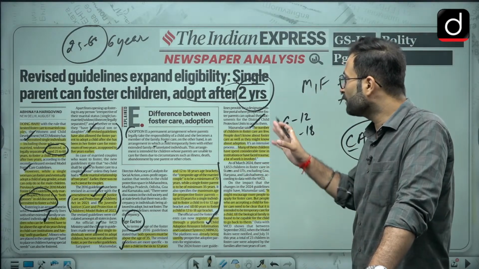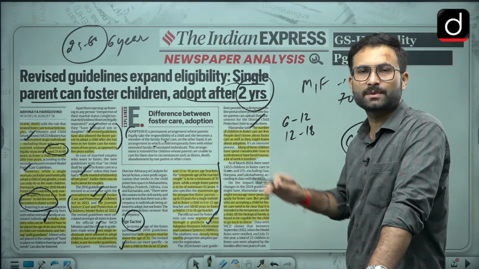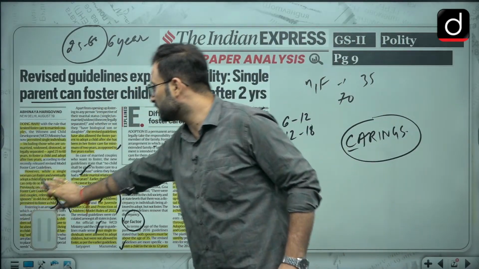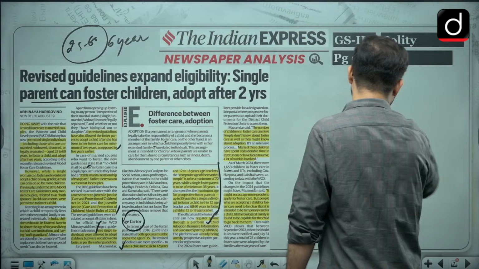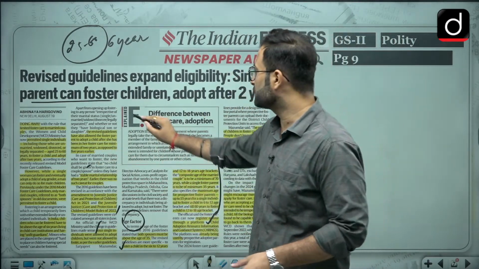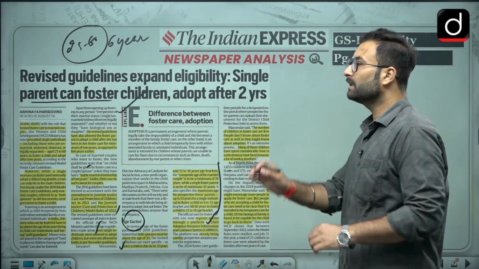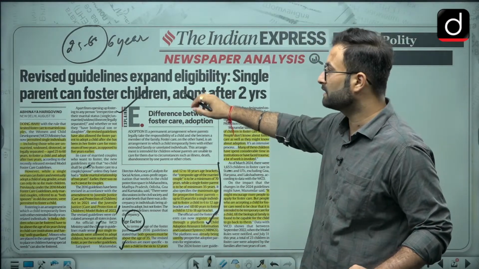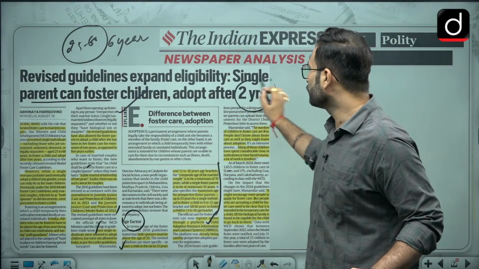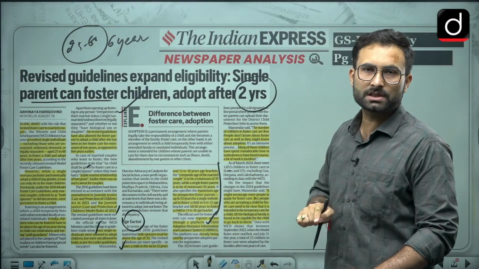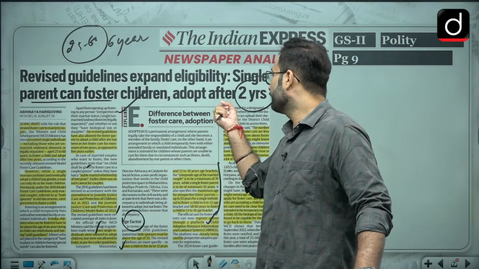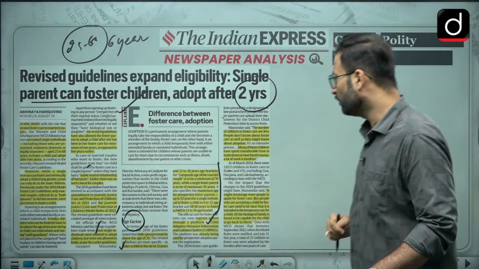So that is about the various changes which have been made in the guidelines related to fostering and adoption. From your examination point of view, just 2-3 things are important. One, what is the difference between foster care and adoption. So this particular paragraph will be important for you. Other than that, two changes have been made: single parents can also go for fostering, and after 2 years they can go for adoption. Earlier, what was the scenario? Earlier, a single parent could not go for fostering, and this particular time period was 5 years. Okay, so that is all about this.